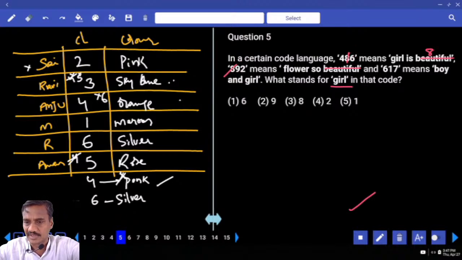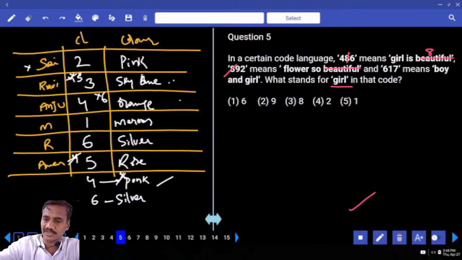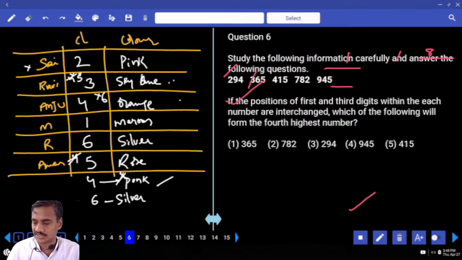Then if you compare the first and the third, boy and girl, girl is common here. And what is the code that is common here? Now 6 is the code that is common. Choice 1, question number 5. The next one, question number 6.